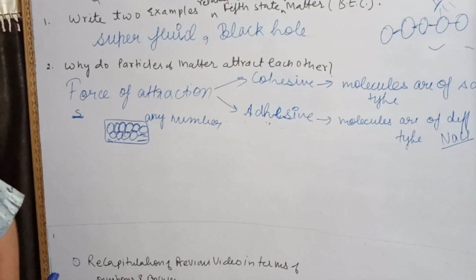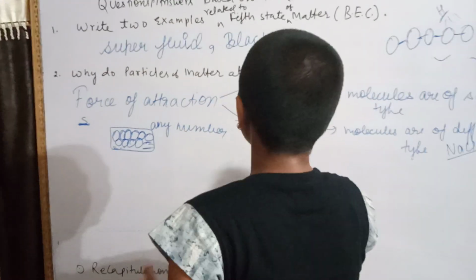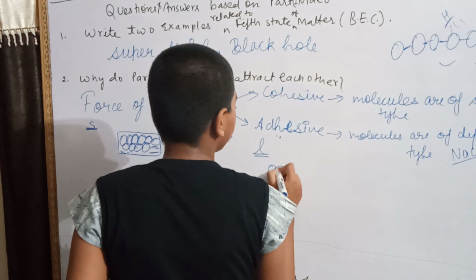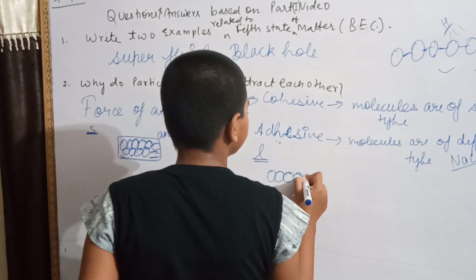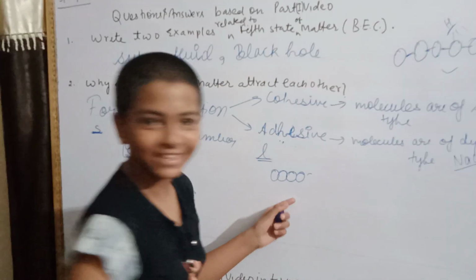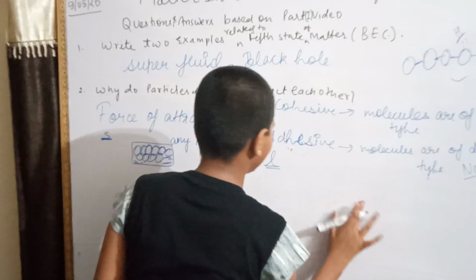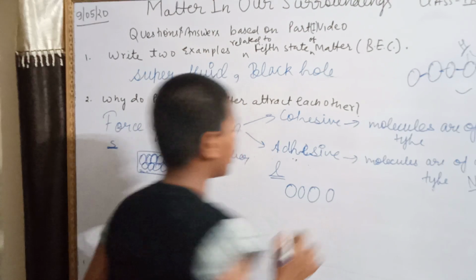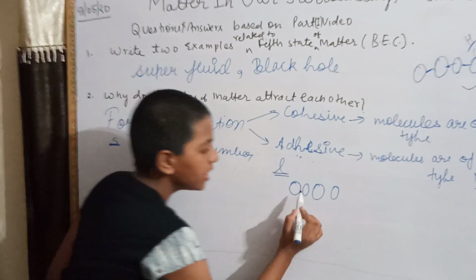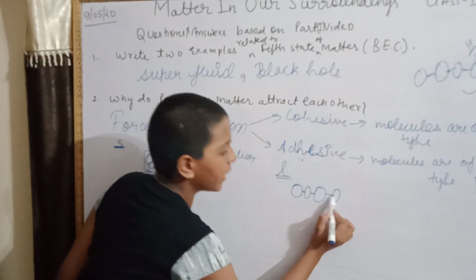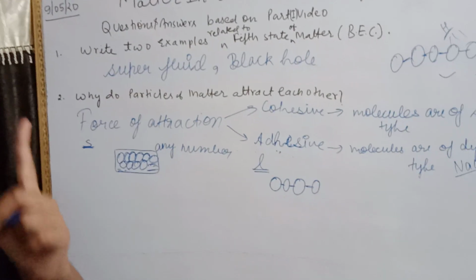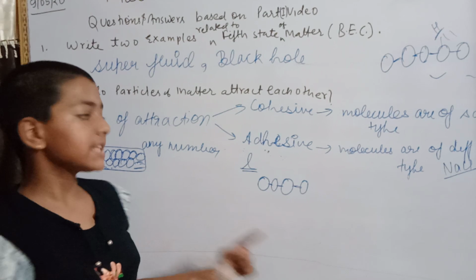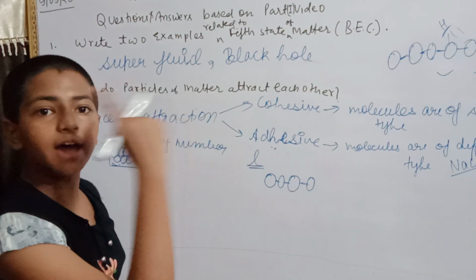In liquids, there is only one free surface.